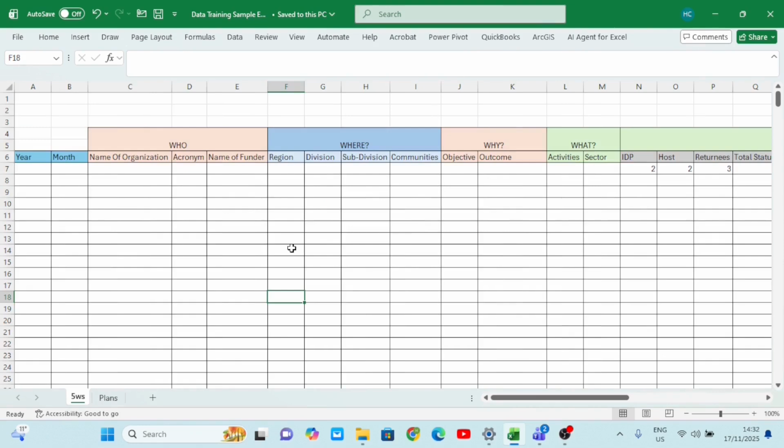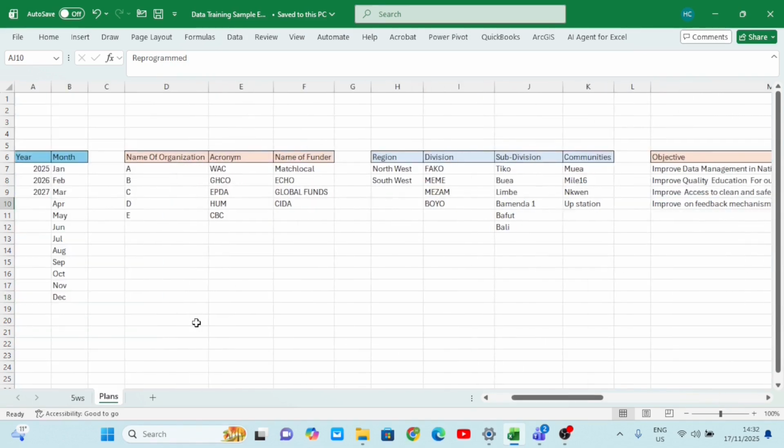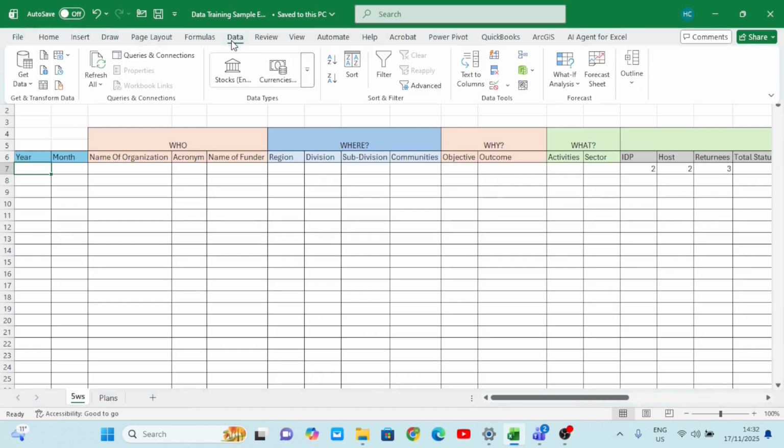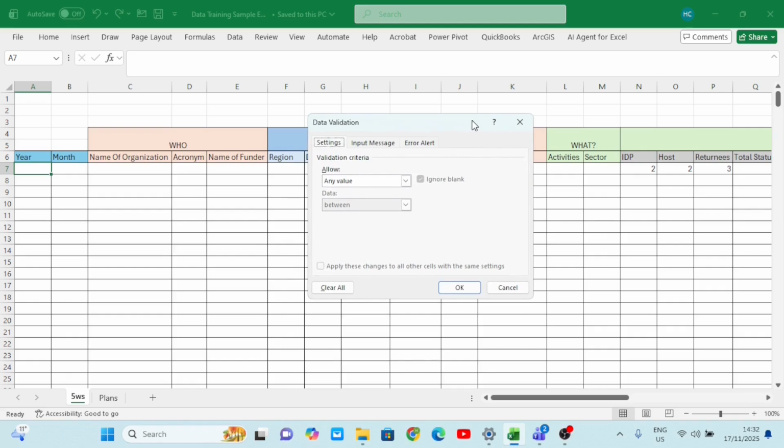Remember, we spoke about data validation, so we want to start designing it now. So I'll come now to my plan here and I look at my plan again to ensure that everything is intact. So the first data validation I'll design is, I'll come to here. I will not click equals to. I will go now to data. Remember, I told you that we are mostly going to be using home, data, and the rest. So when I click on data, I'll come to this small option here and I select data validation and I click. It brings me this small box here.